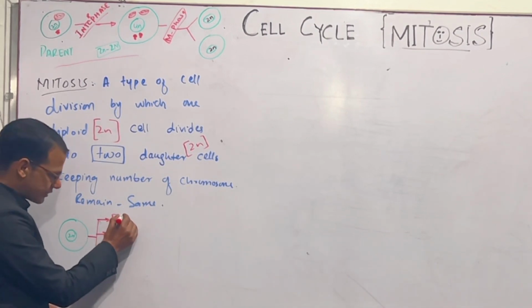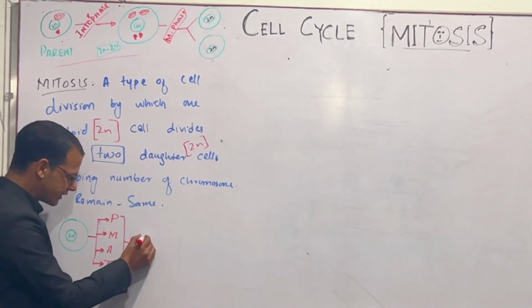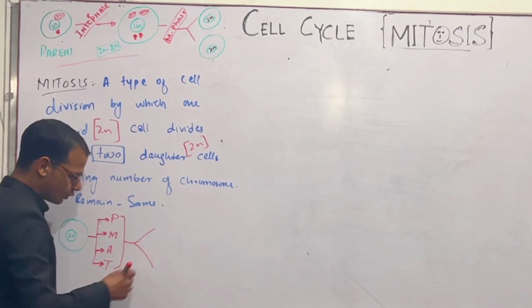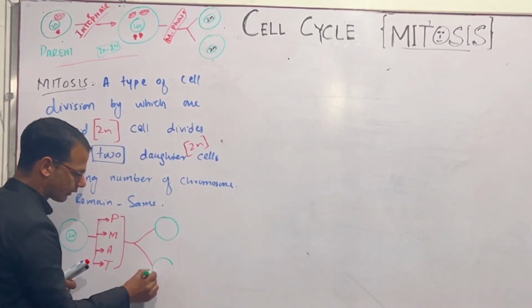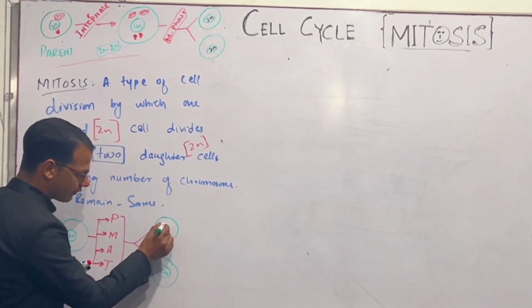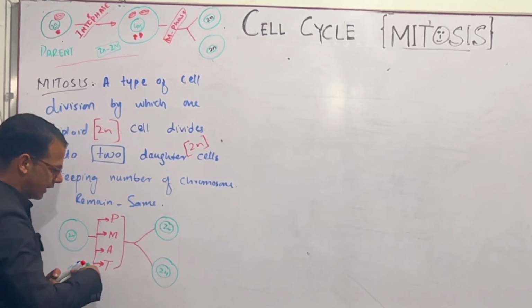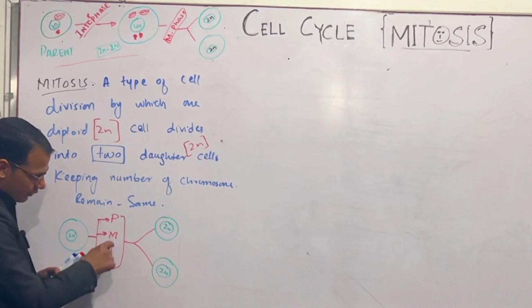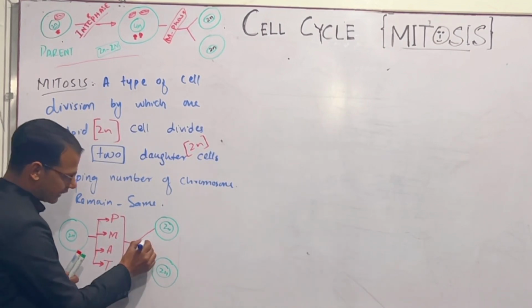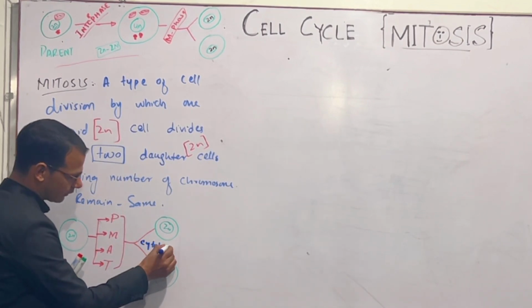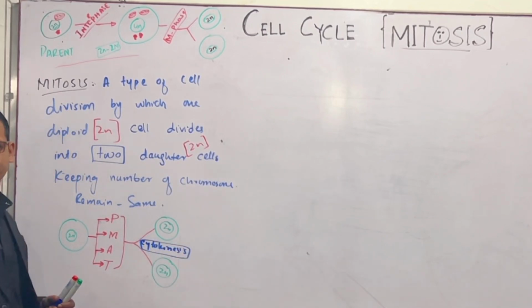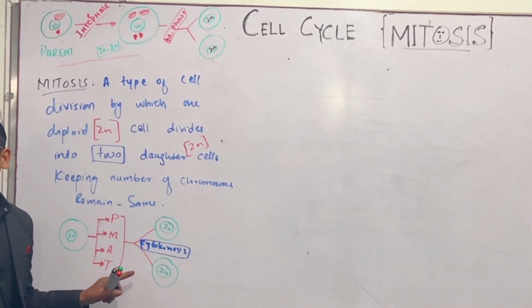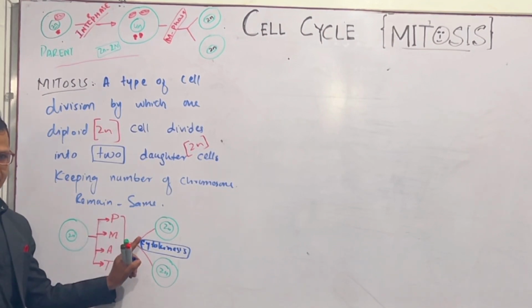After this the parent cell will divide into two daughter cells having the full number of chromosomes. After these four phases comes a phase called cytokinesis, in which the cytoplasm of the cell divides. So these are separate phases.